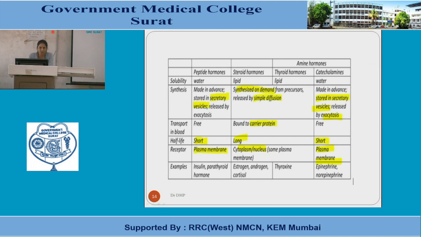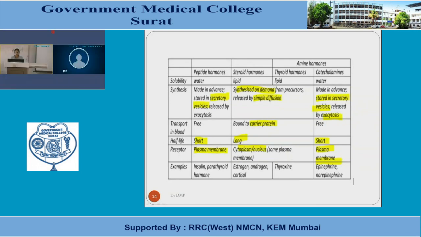So this leads you to the circulating form. See the transport in the blood? The substances which are water soluble are free to transport. They are transported through the circulation without binding to other substances, without the help of carrier proteins.